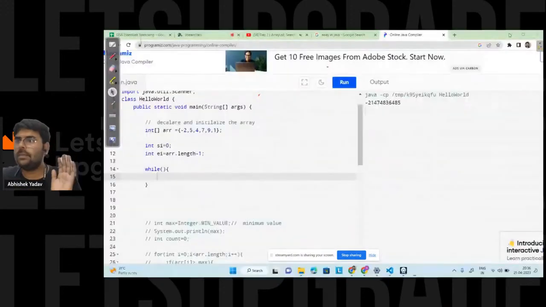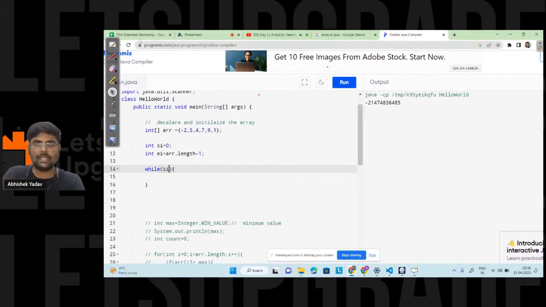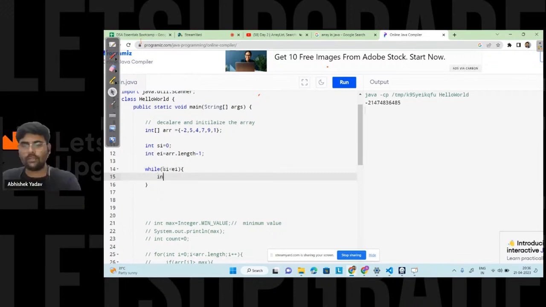Yeah. So here what I can do, I can write a check that is here: till the time starting index is less than end index, till that time I will execute the body of the while loop, right? And after that, I know the logic of swapping, right?